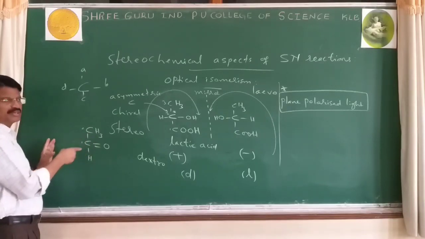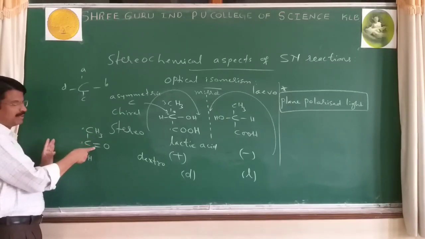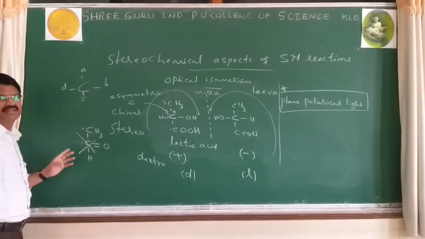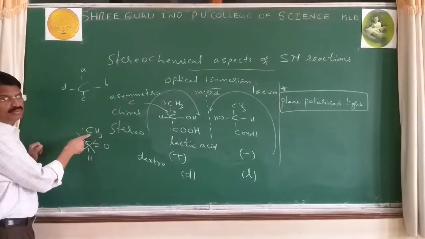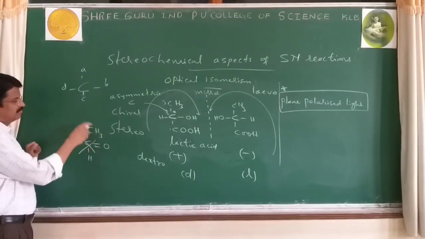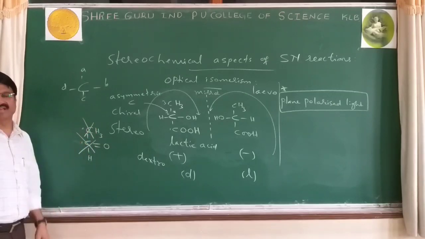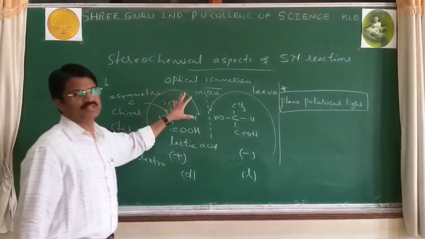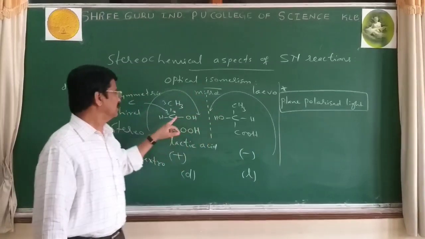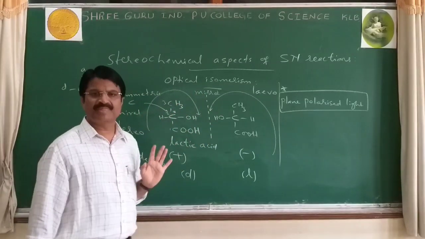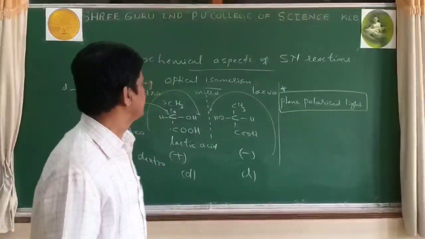Carbon 1 has 4 bonds, but one of the bonds is a double bond, so it is not said to be a chiral carbon. And carbon 2, with 3 H the same, is also not a chiral carbon. Therefore, in optical isomerism, we use only chiral carbon compounds.